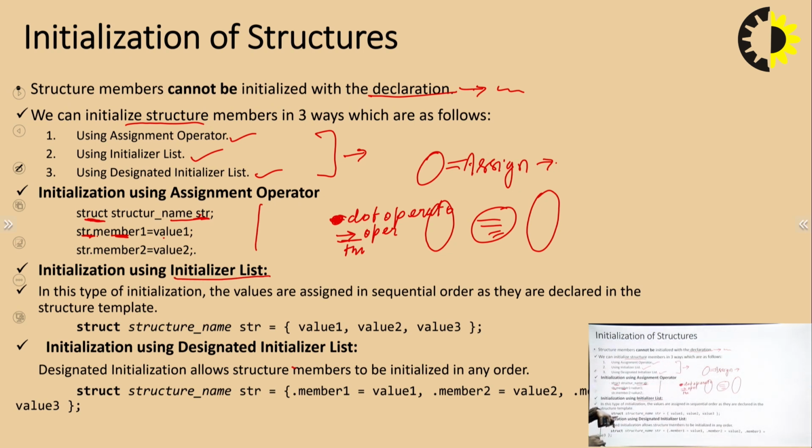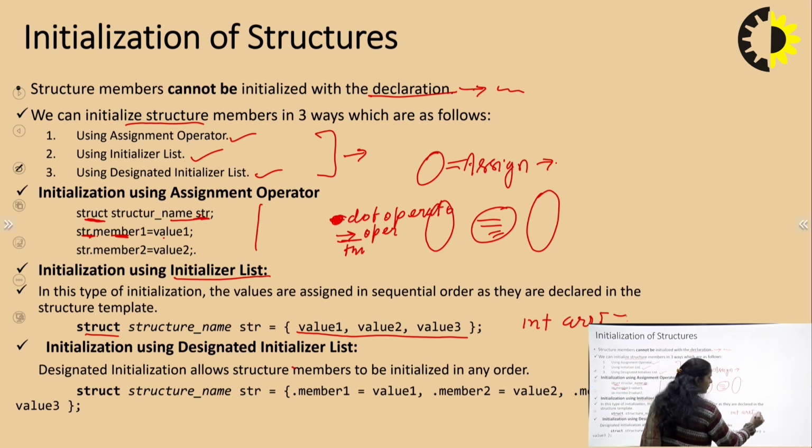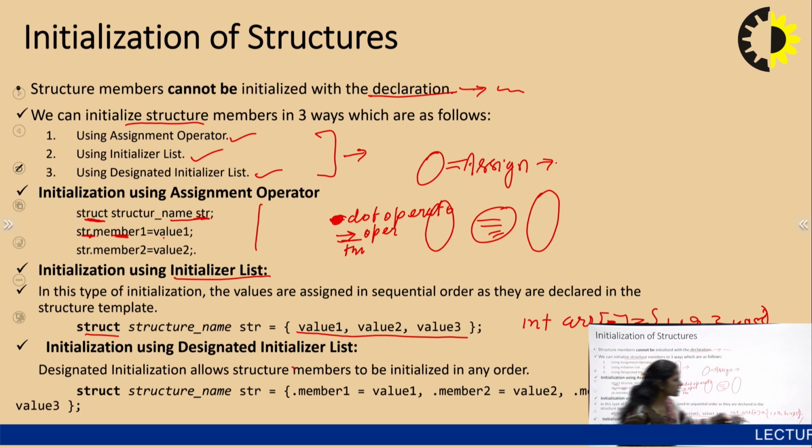So basically what happens in this syntax, we will assign all values in one line, just like an array. Just suppose we have an array like AR, and here some size. We are assigning all kinds of values. We are not using separate lines.